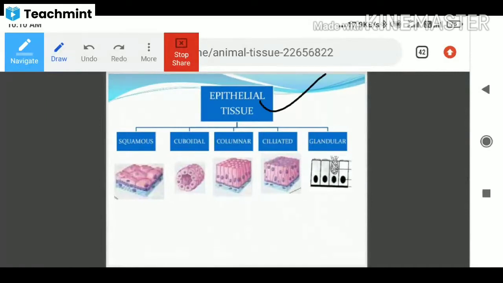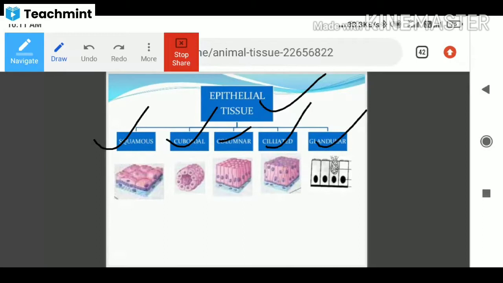So epithelial tissue, where it is located: it lines the body cavities and forms the glands, as I told you. And here it is of various types: squamous epithelial tissue, cuboidal epithelial tissue, columnar epithelial tissue, ciliated epithelial tissue, and glandular epithelial tissue. So these are the five types of categories present in the epithelial tissue.